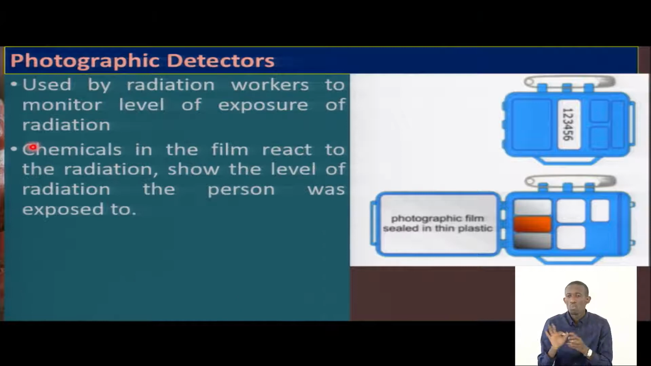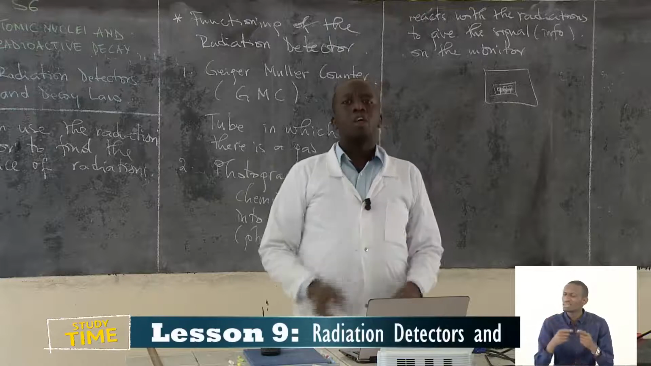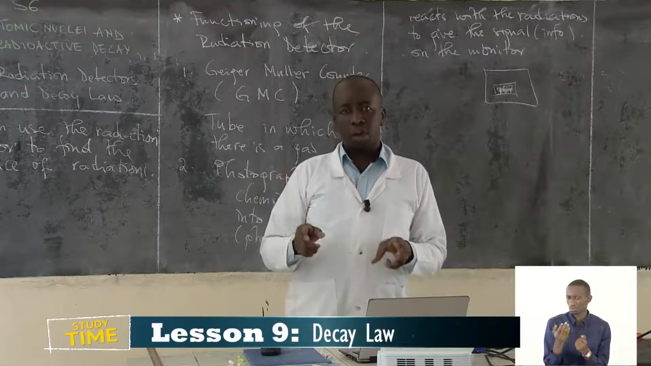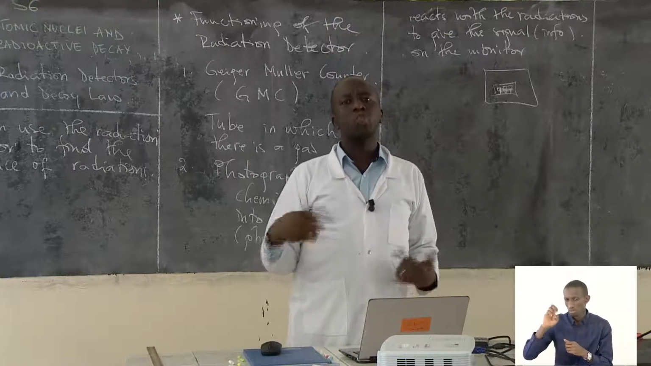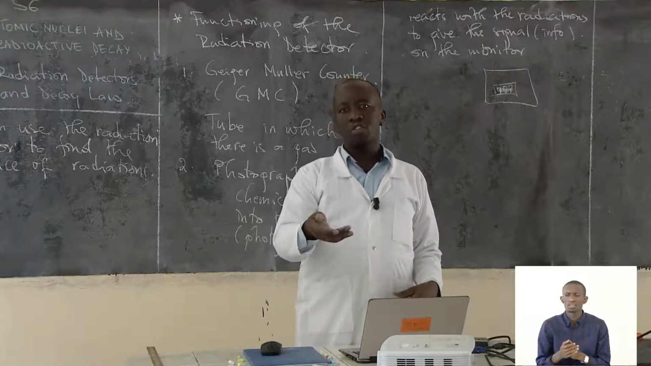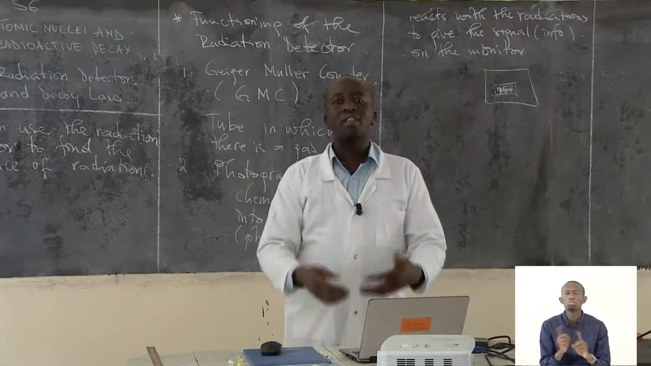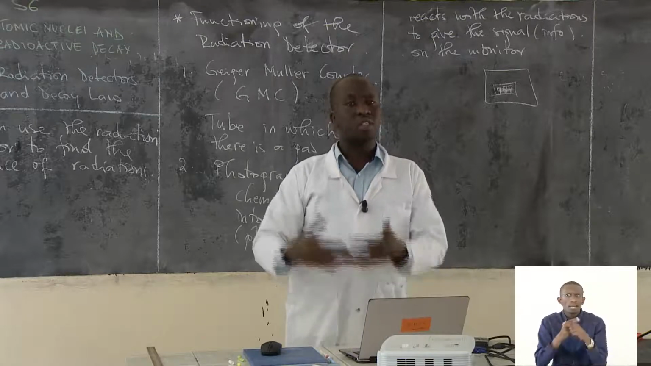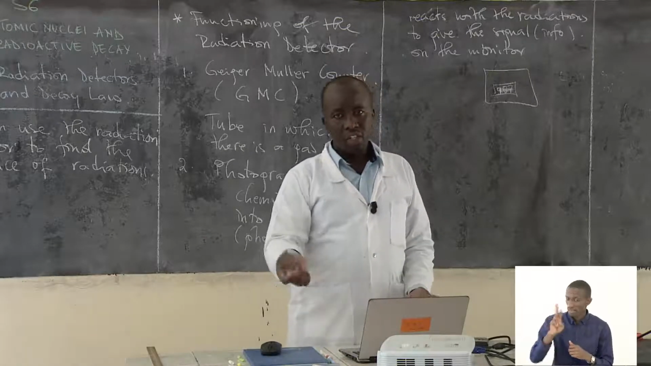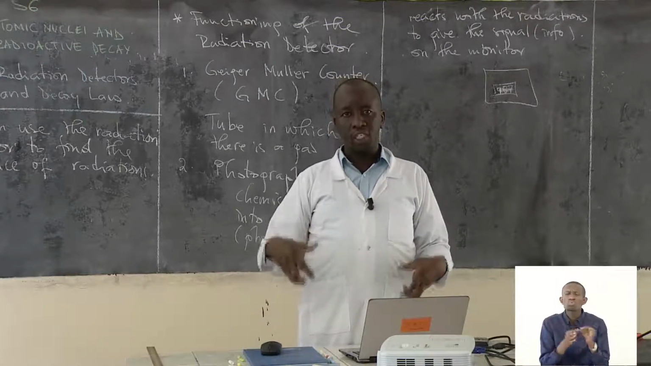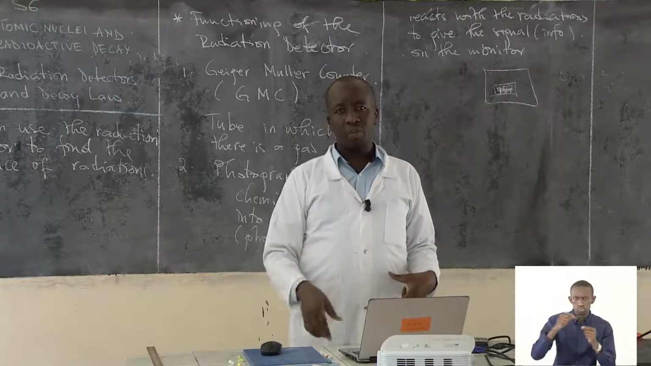And what I've told you, that chemical in the film reacts to radiation to show the level of radiation the person is exposed to. But there is a disadvantage of this one. During an explosion of a nuclear power plant, for example, this one is not going to tell you whether you are in danger. It is only showing that there is a presence of the radiation, but not giving you the information whether these radiations are harmful to your body. Do you understand? So that is the problem of this device.